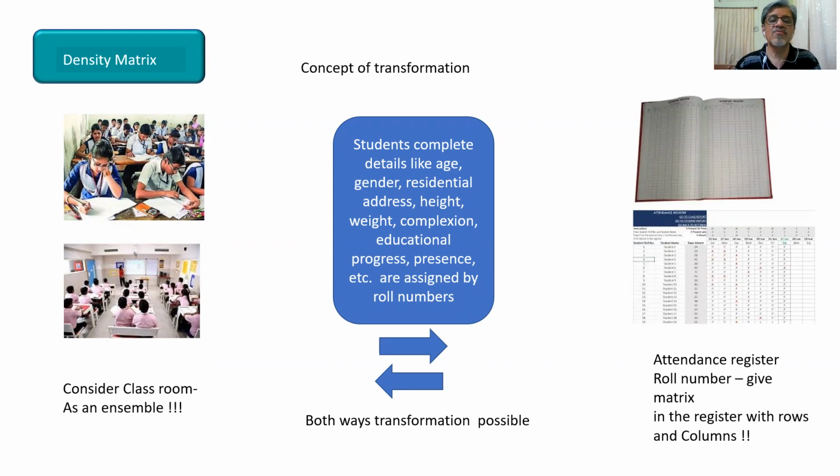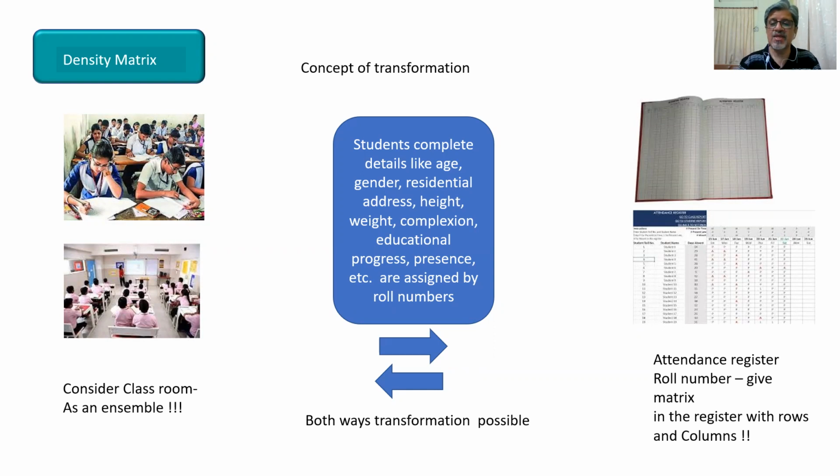Every time, either we have to take a picture and analyze the picture to find out whether the students are present or not. So for that, a convenient thing is done. We have a register, and in that register we mark the presence of a student by a roll number. A roll number is assigned to a particular student, and that is the identity of the student.